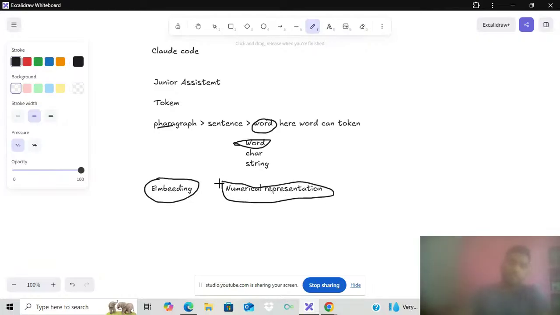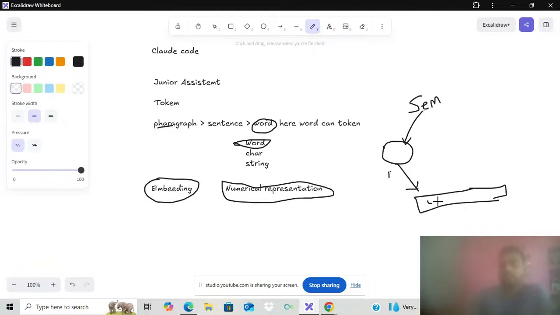How can we represent it? That is the job. Here we have the embedding model. When we pass the input text, meaning sentences or a paragraph, it will provide you the numerical representation, numbers. That is what embedding is.